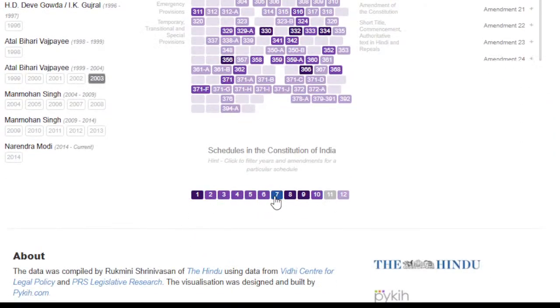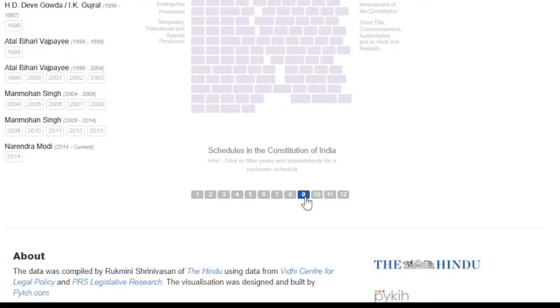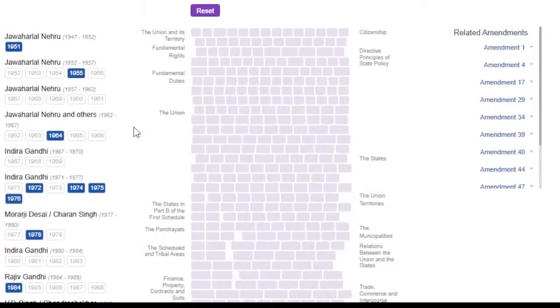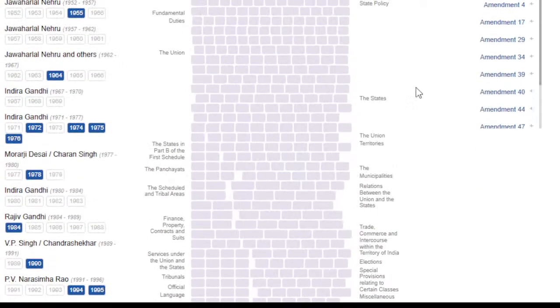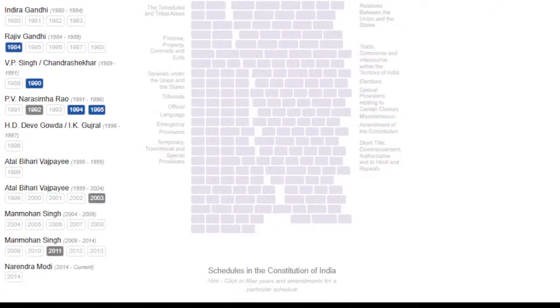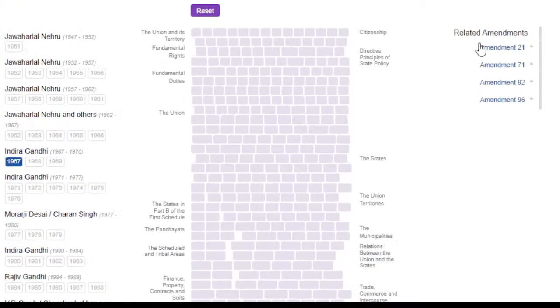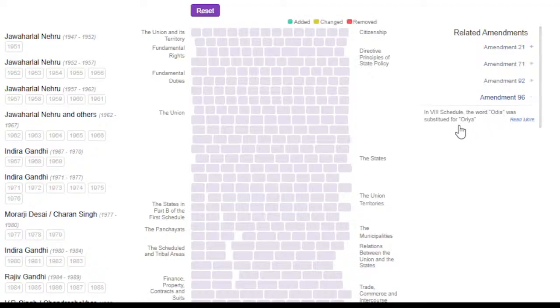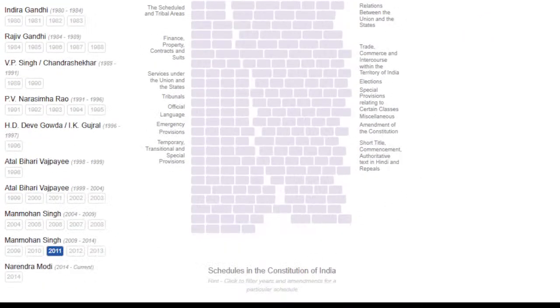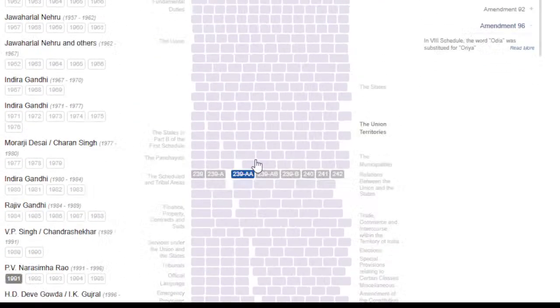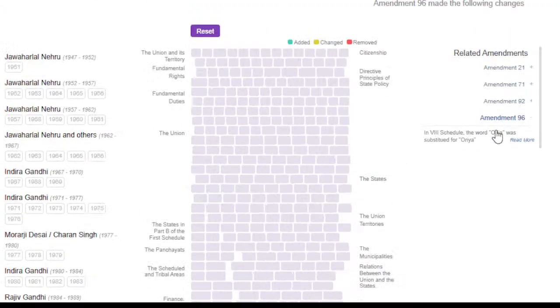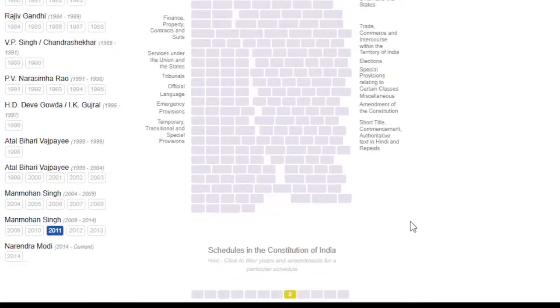Okay, so you can see the schedules as well: 7th schedule, 8th schedule, 9th schedule, and the corresponding articles, and the corresponding amendments which had changed it. If you look at, let's say, the 8th schedule, you can see 21, 71, 92, and 96. 96: Odia was substituted by Orissa. You can see the schedules right at the bottom as well. These are the 12 schedules, and you can see which prime minister made changes to it correspondingly. It is there as well. If you look at the 8th schedule, these were the 4 changes that have been made.